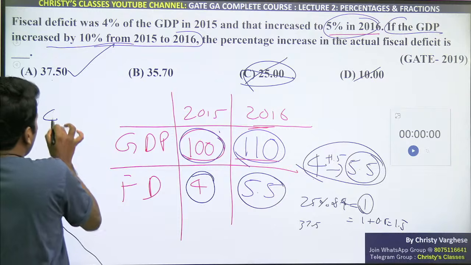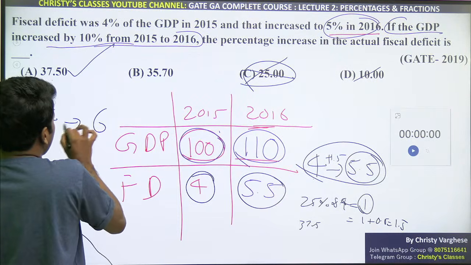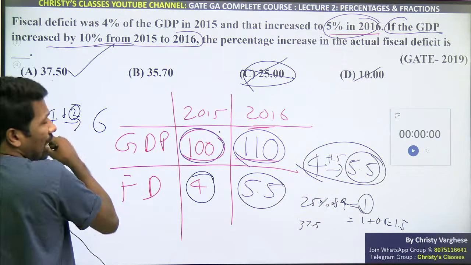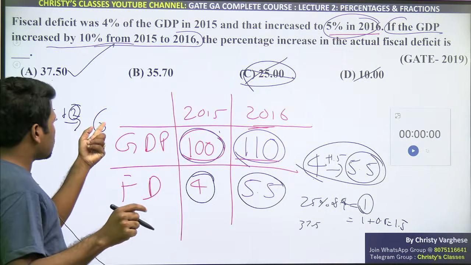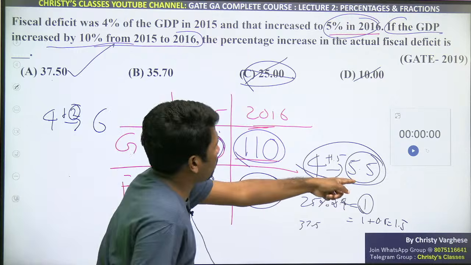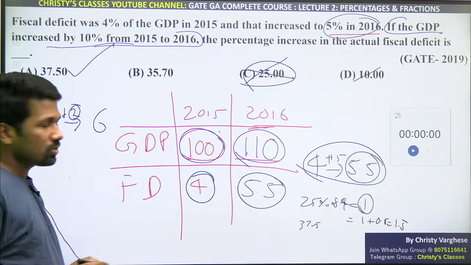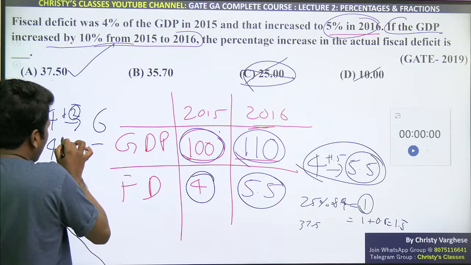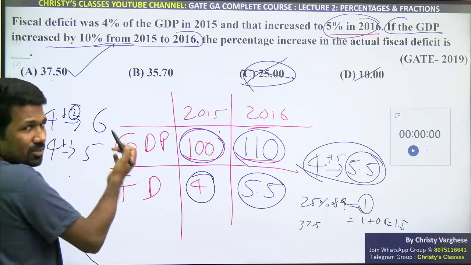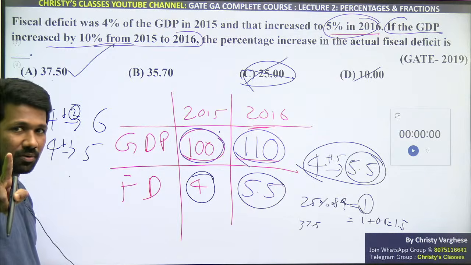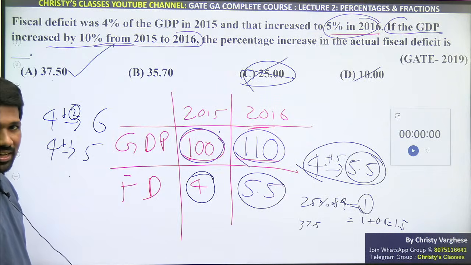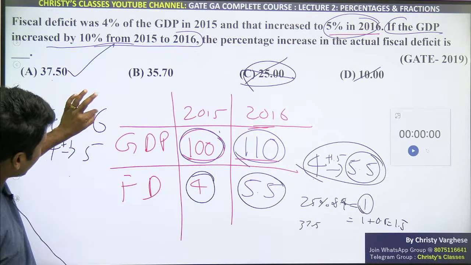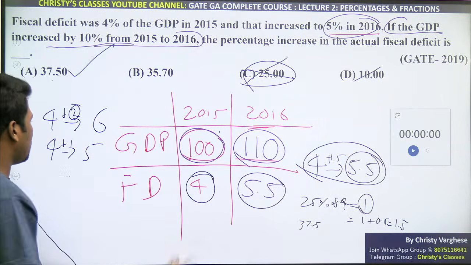For that you have to see: if 4 is becoming 6, that is 2 added to 4. 2 is half of 4. Half is 50%. So this is 50%. 5.5 is less than 50%. So we can say 4 becoming 5 means a quarter of 4, that is 1, was added. 1 is 25%. Again, you should be flexible with mental math, then only you can do it this way. So that is 25%. So it is more than 25% and less than 50%. So two options are eliminated.